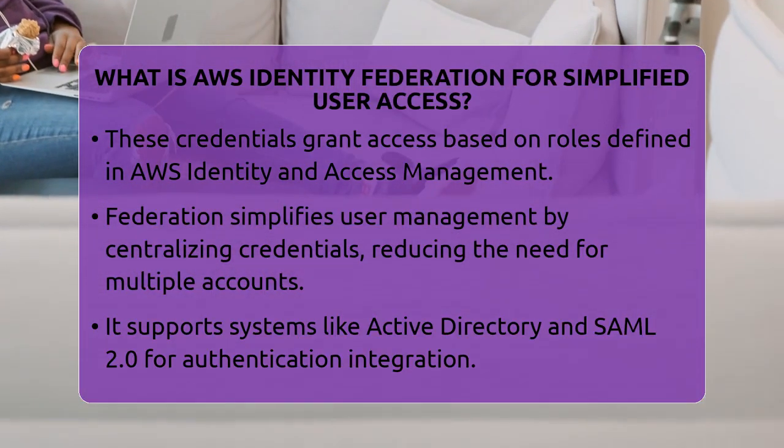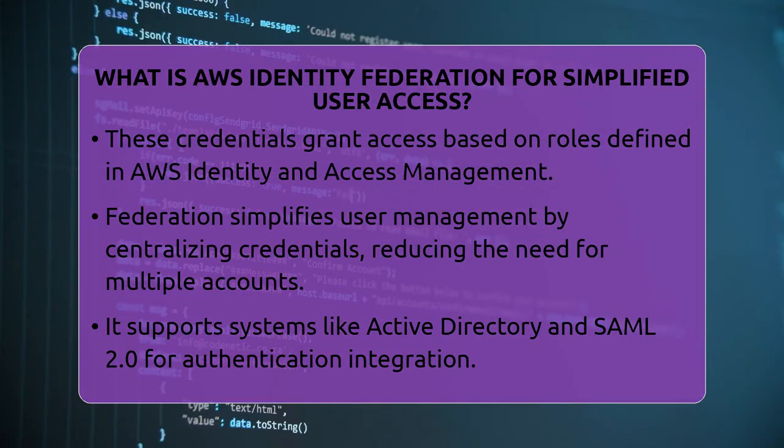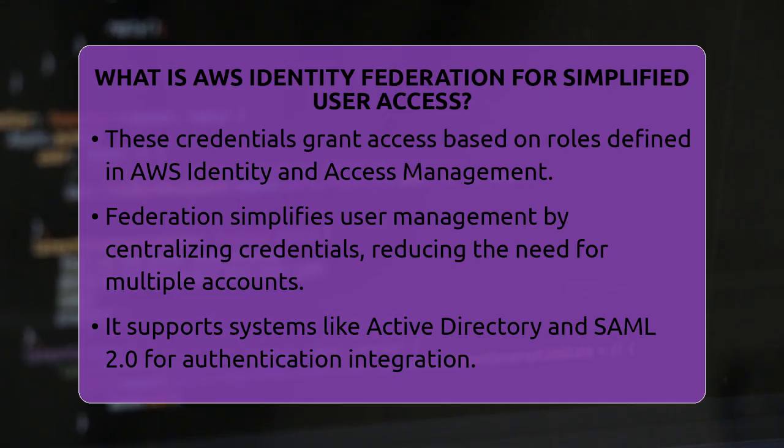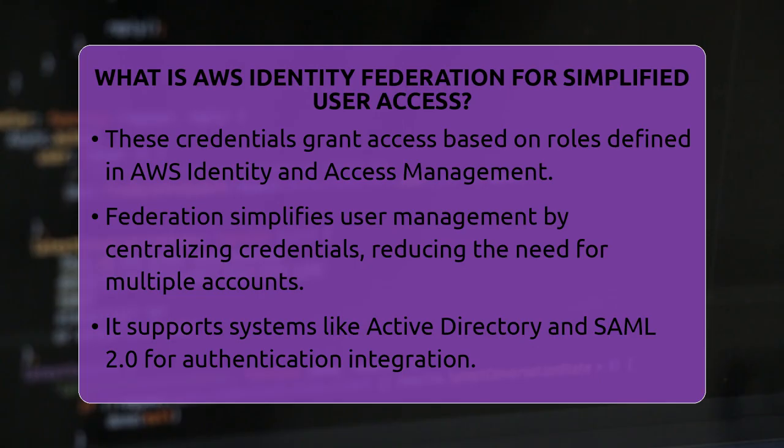This process is straightforward. First, you set up trust between AWS and your identity provider. You do this in the AWS Identity and Access Management console using SAML metadata or OpenID Connect configurations. Next, you create roles in AWS that define permissions for federated users.